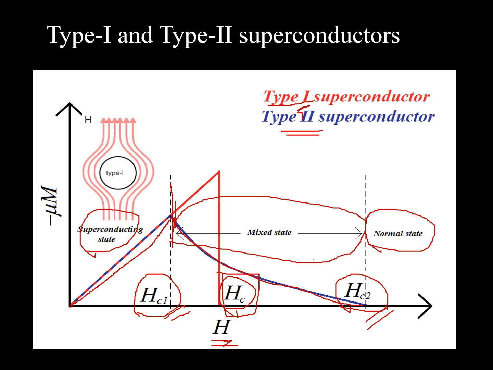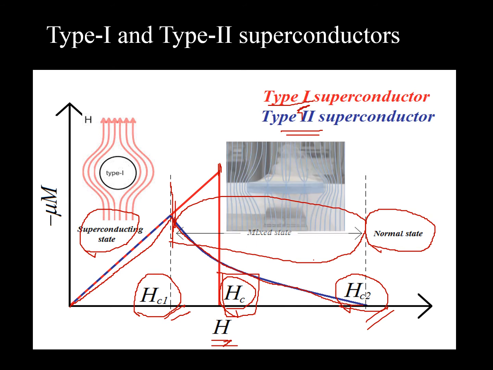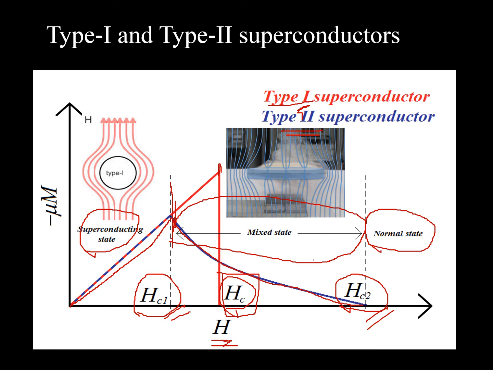Here a type 1 superconductor expels magnetic lines of force, and when it comes to this point it allows the magnetic lines of force to pass through. But here, look, in the mixed state, some filaments allow the magnetic lines to pass through, but some part is expelling, and that is why we call it the mixed state.